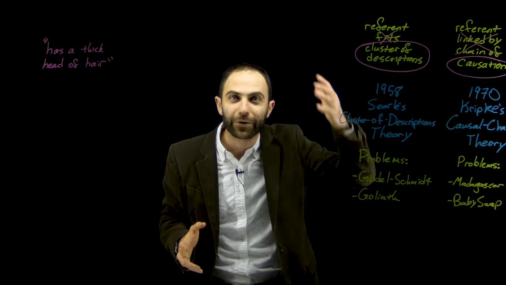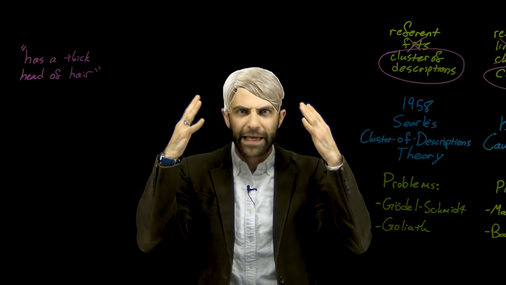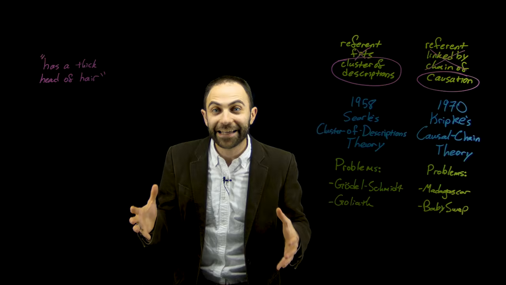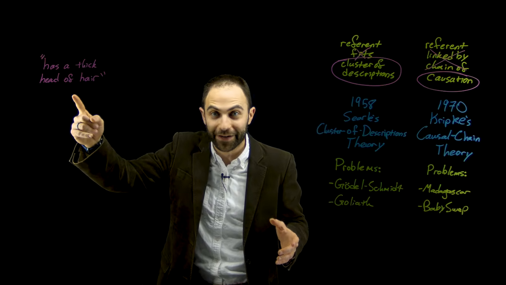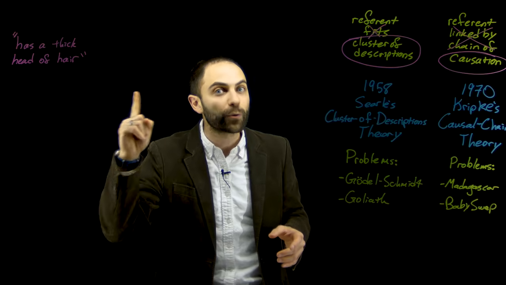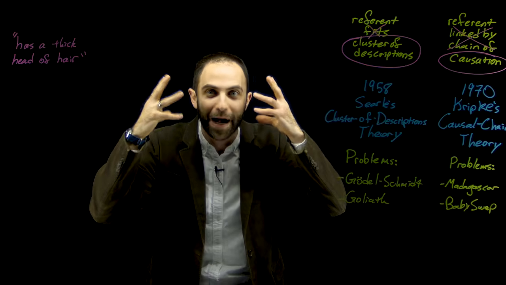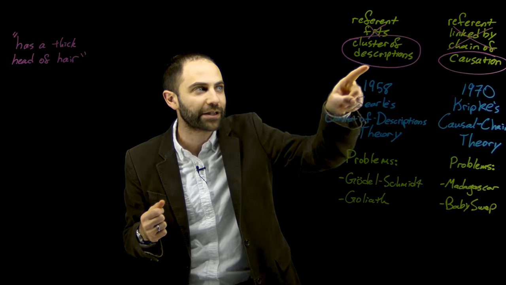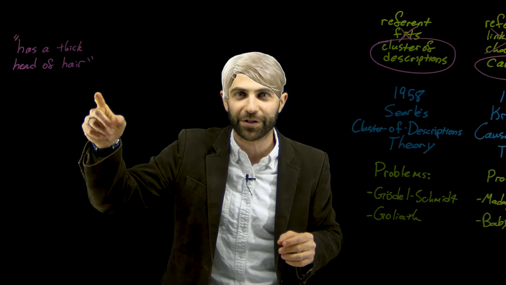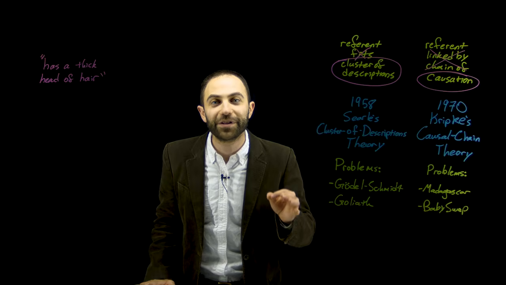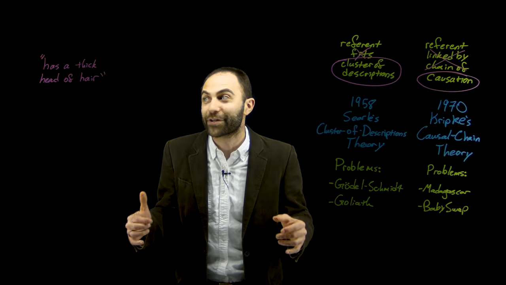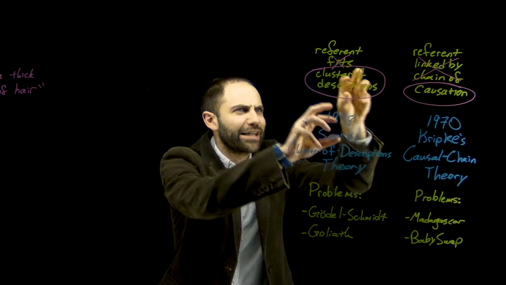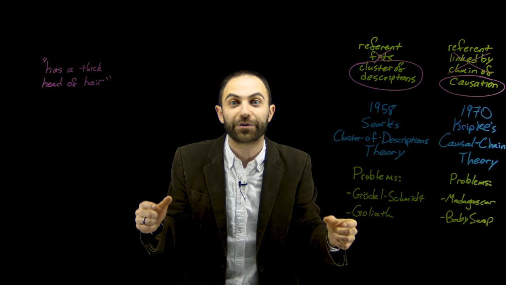So for example, if I was wearing a wig, you might look at my head and think that it's real hair and say, oh, this guy, he's got a thick head of hair. In that case, I would not fit the description because I don't have a thick head of hair. But I would be the source of the description. Like you had that description pop into your mind and maybe then you associated that description with my name. You put it in the cluster of descriptions. It originated from me. And someone can be the causal source of some description without actually fitting the description. So Evans tosses out this idea of fitting, combines the causation with the cluster of descriptions, and produces his own theory that looks like this.